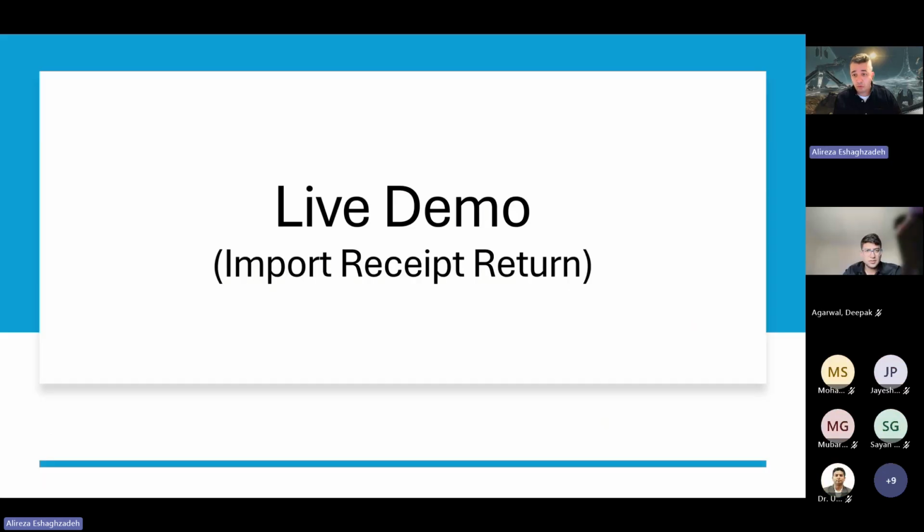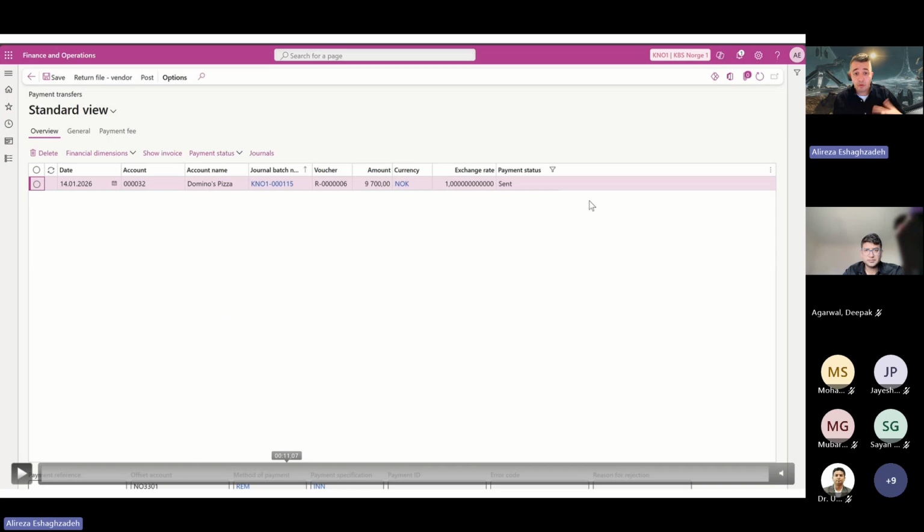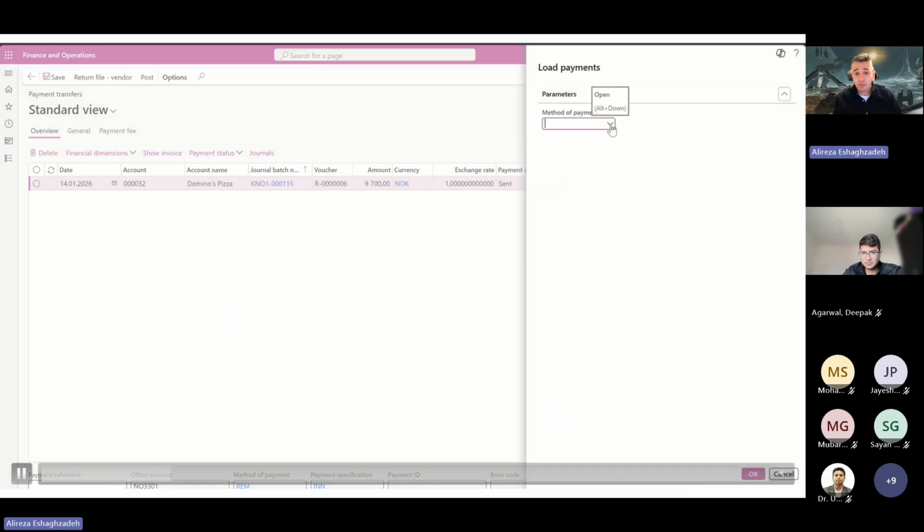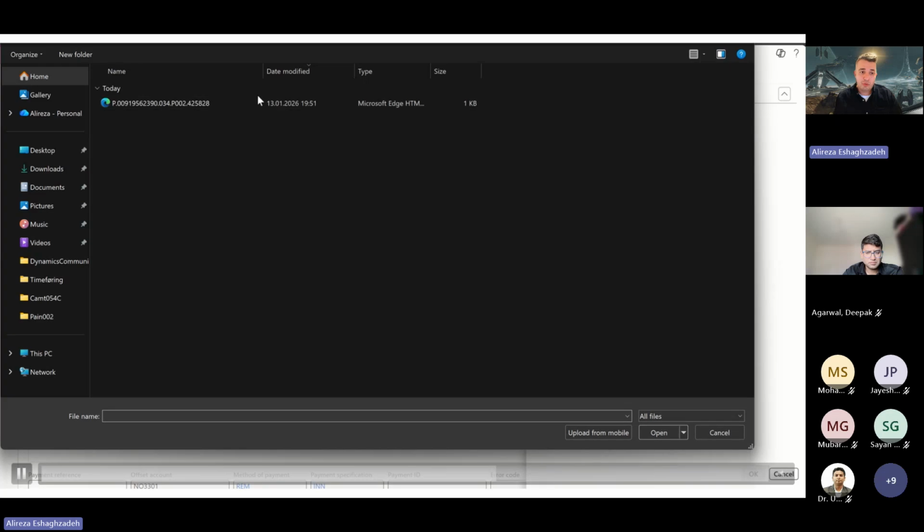What will happen? If you remember the latest payment that we have created, the status is sent on the payment transfer. So we go to the method of payment, choose the file, and first choose the method of payment configuration, selecting the correct configuration that the file needs to be imported with. It's the pain.002, so we need to choose this.